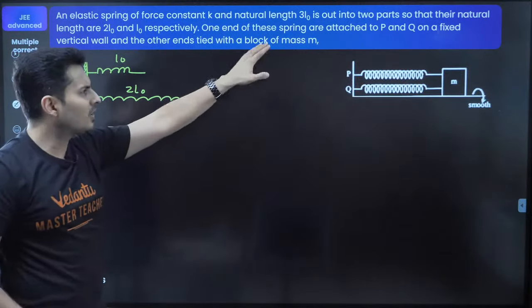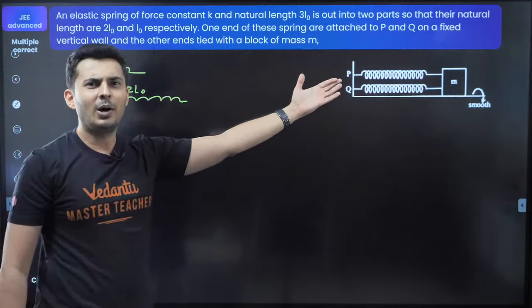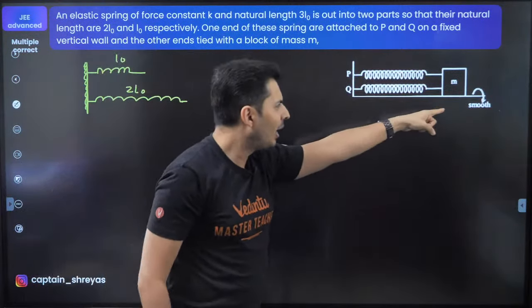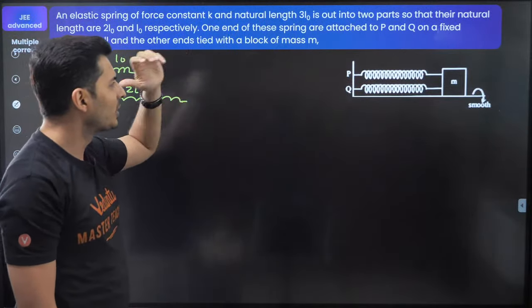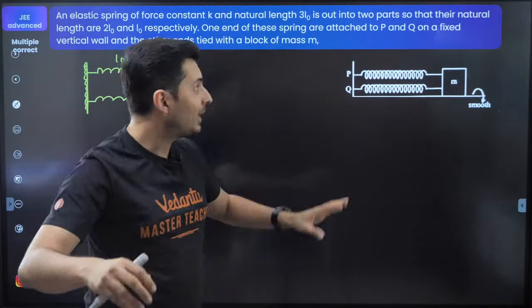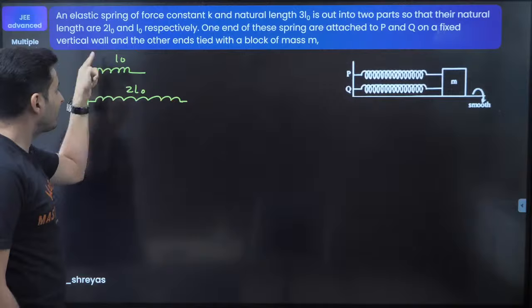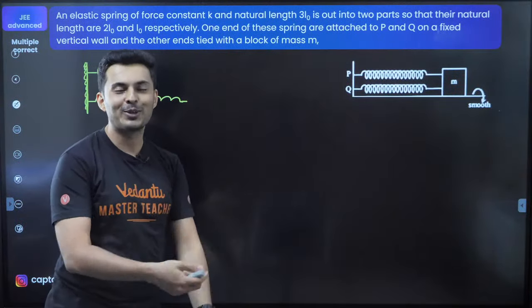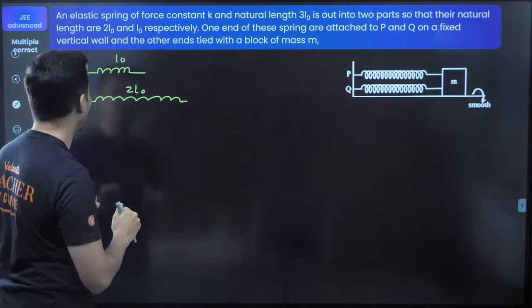Yes, even when I saw this question, I thought something was wrong. I was like, what the hell? How are these two masses in equilibrium? How can this surface be smooth and still be in equilibrium? Was there some electric field, magnetic force? I tried to see everything, and then I was like, okay, maybe I'm missing something. And then I saw, oh my god, the lengths are different. And when I saw this diagram, I understood, oh my god, one of these springs will be elongated, one of them will be compressed.